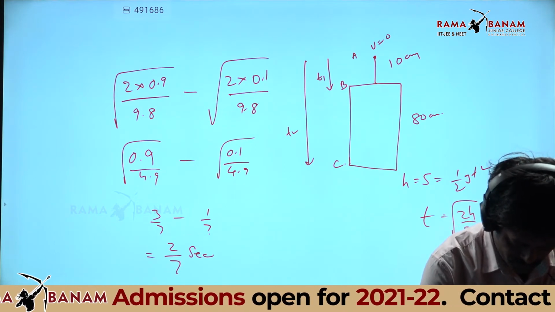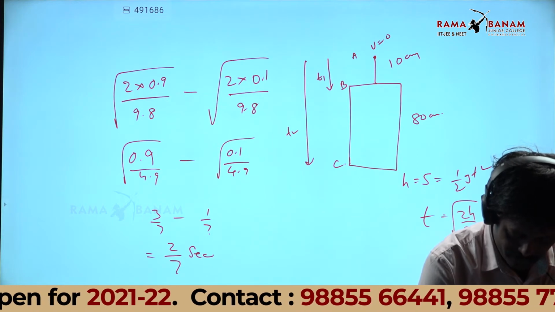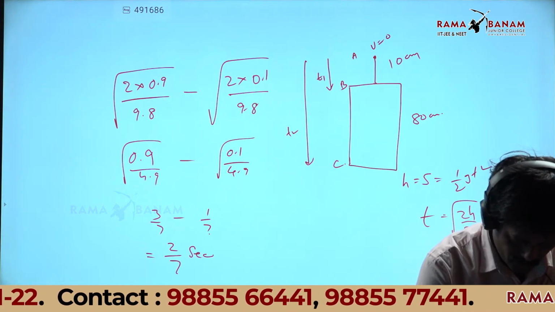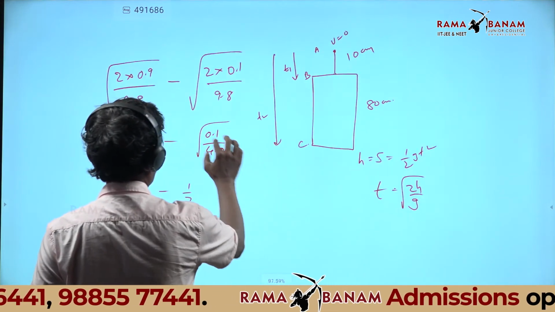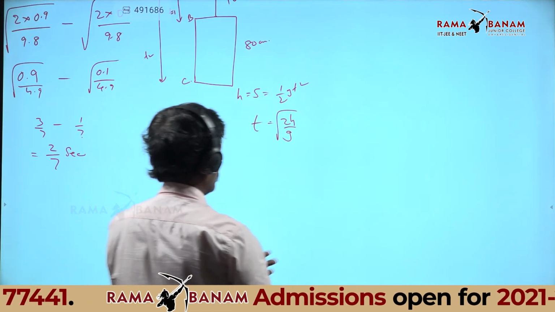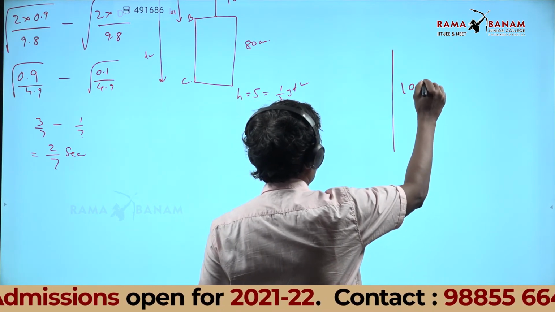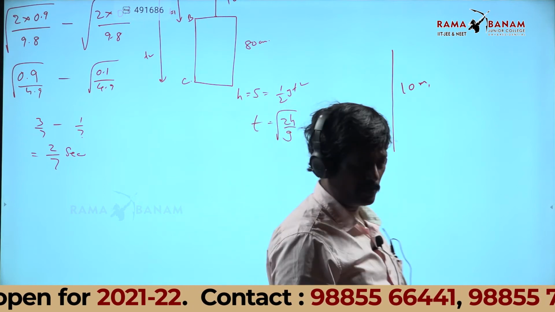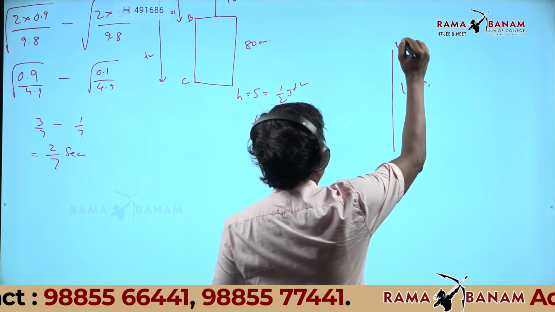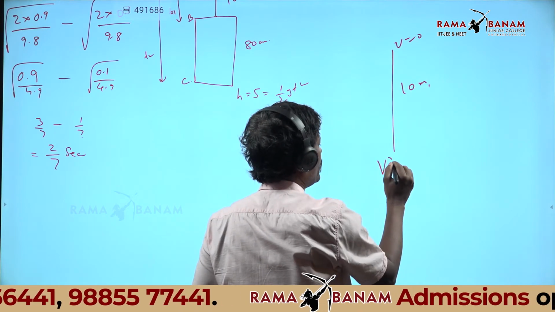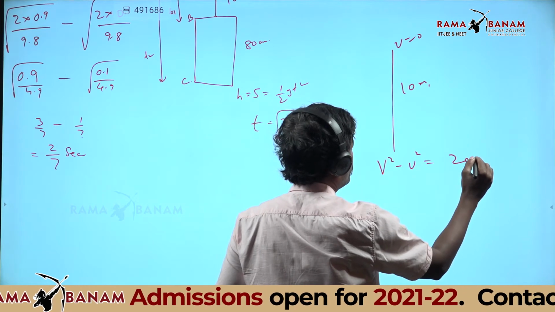From 26 onwards. 27 is so simple. Ball falls from height 10 meter, velocity on striking the ground. U is 0, v square minus u square equal to 2gs.